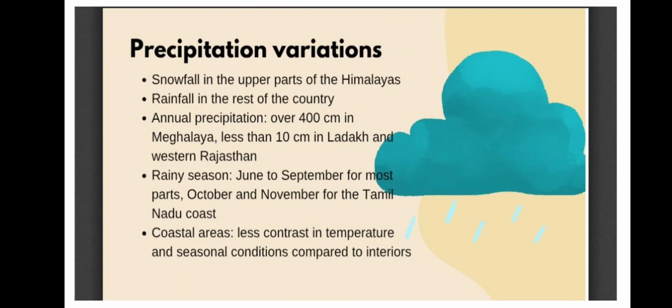Next we have coastal areas. There you will find less contrast in temperature, meaning there will be an average temperature every time. Like if you see Mumbai, whether you have gone there in winter or summer, there will be similar temperature. It will be around 30 degrees every time, because of the effect of the wind from the ocean. It brings moisture every time. So if there is hot temperature on the land, the cool breeze will balance it. That's why there is always an average temperature, never too high, never too low.